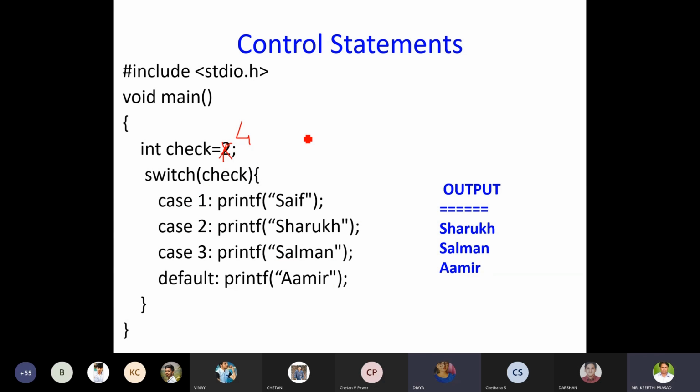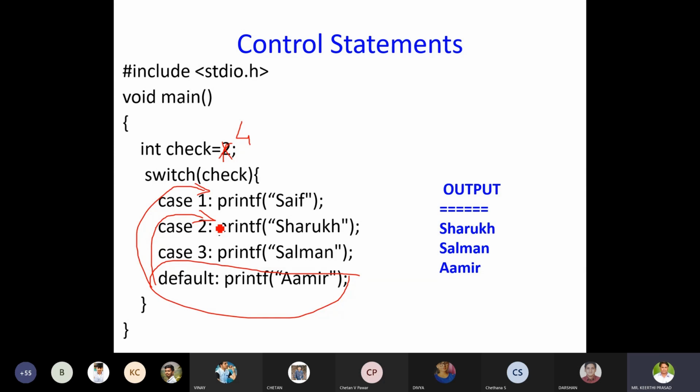Now my question is, can I write this default at the beginning or in between? Or is it supposed to be only at the end? What is your answer? At the end. Only at the end. So you need to understand there are no rules that it has to be at the end.